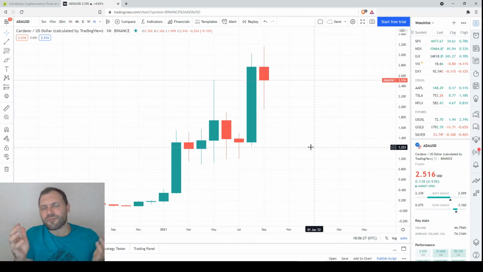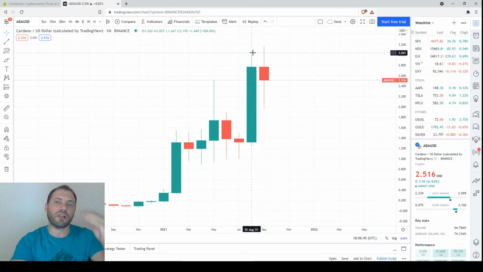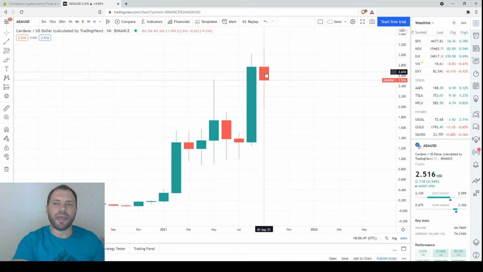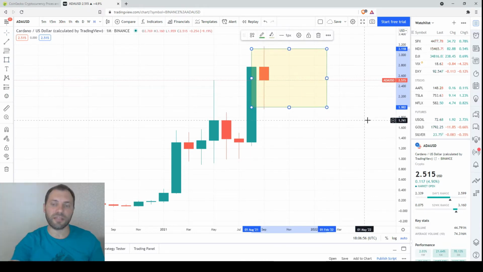And of course we have to know that we're in the middle of the month. The candlestick may change, but in my view, if we have exactly this candlestick at the end of the month, this will be either a neutral signal or a bullish one because of the renewal of the local high and the local low. And neutral because we have a bearish body, and in the worst case, probably we can witness some kind of broad consolidation.